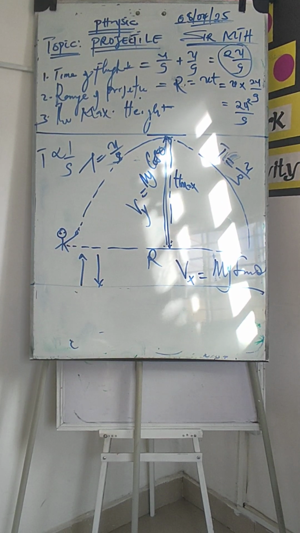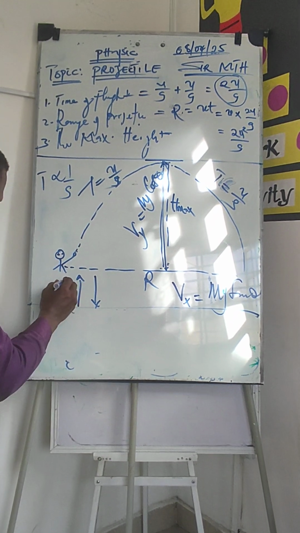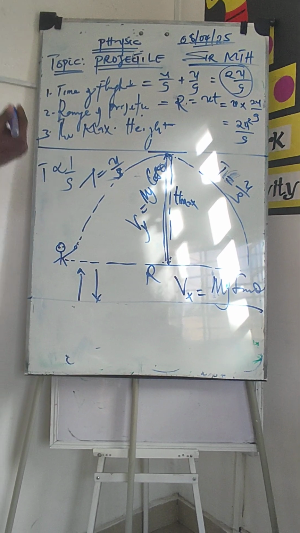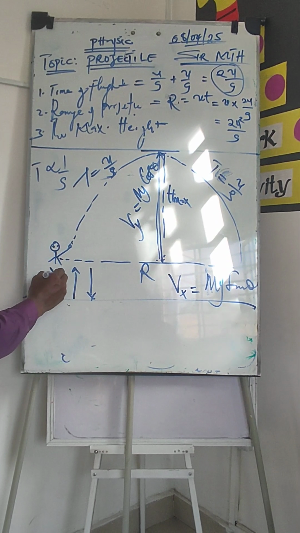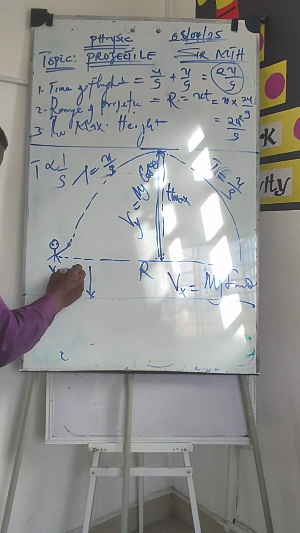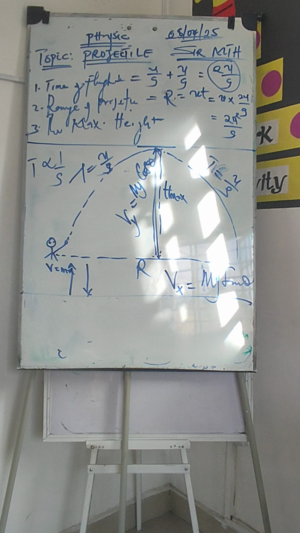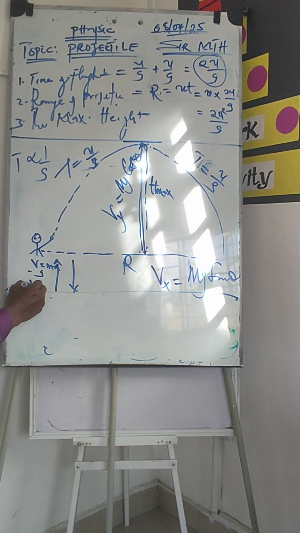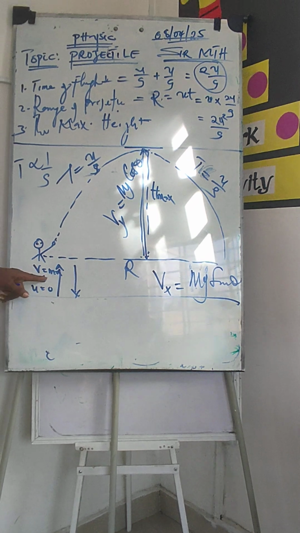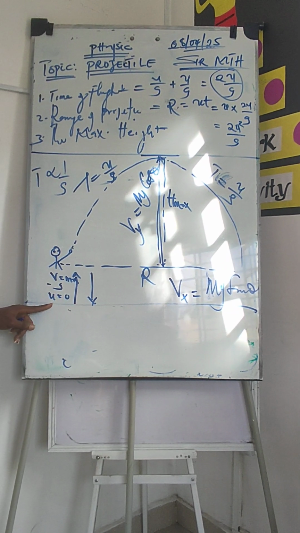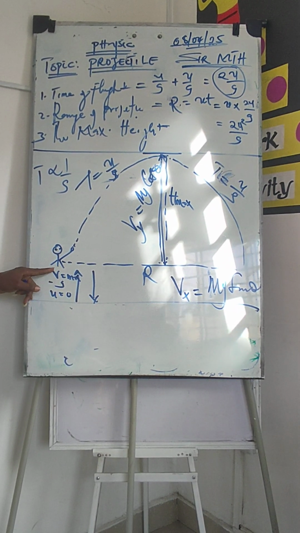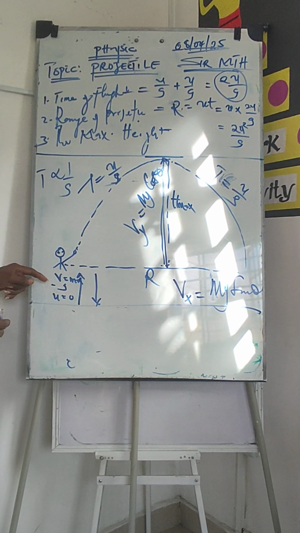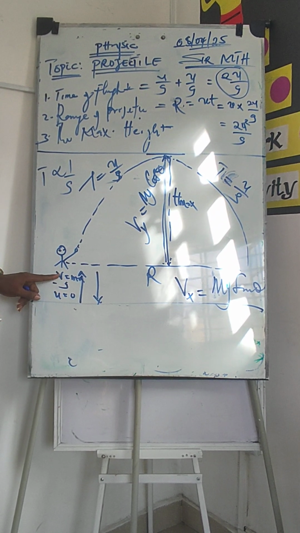However, at the very point when a body is projected to climb to the maximum height, V is always maximum, because V here is the initial velocity, and here gravity is negative. And here also my U is 0. Because the initial velocity is not respected, but the final velocity is respected. So at the very point now, my final velocity here, this is called the final velocity, right?